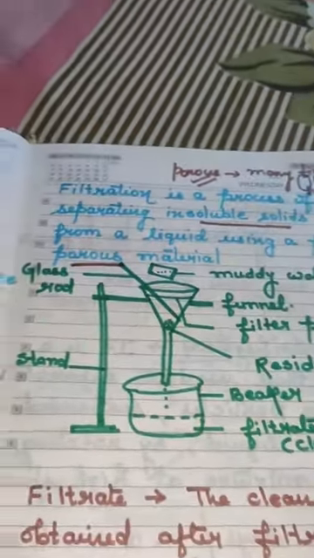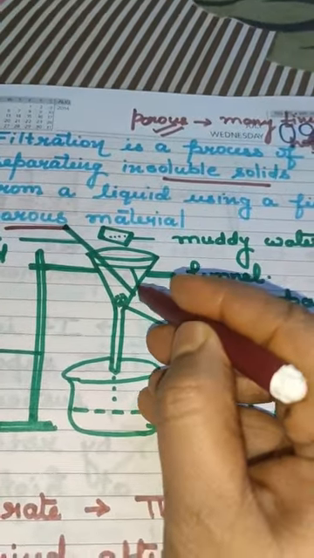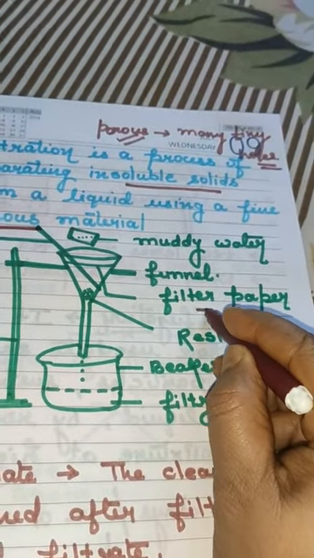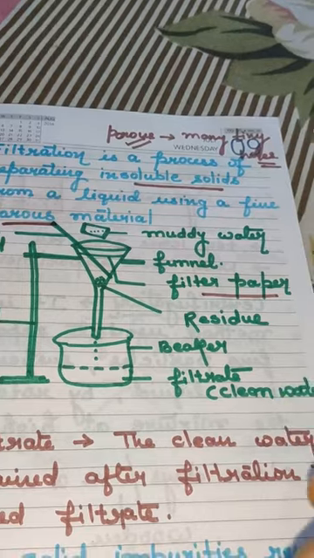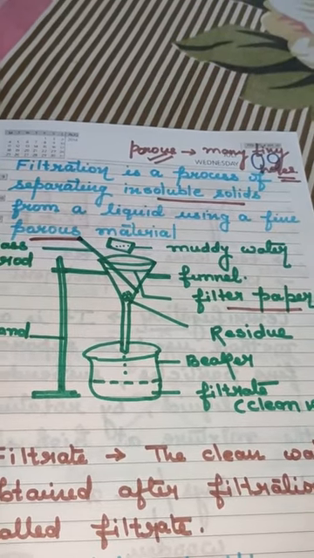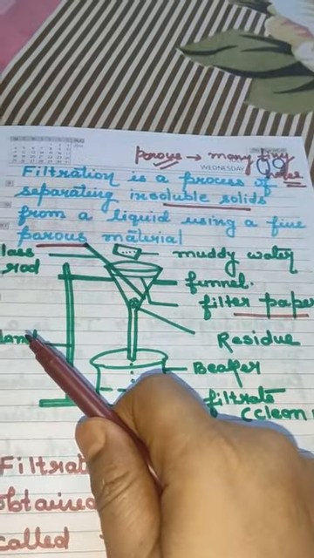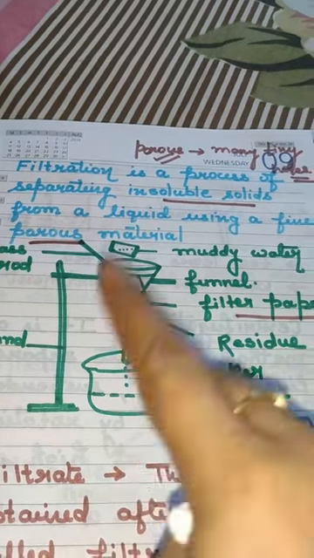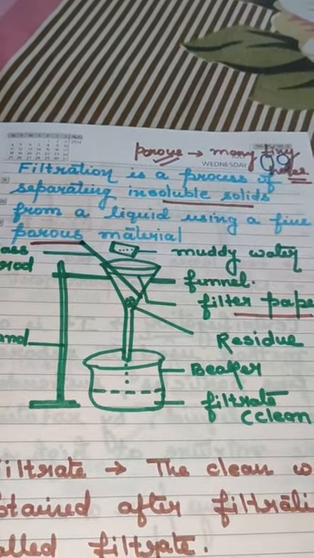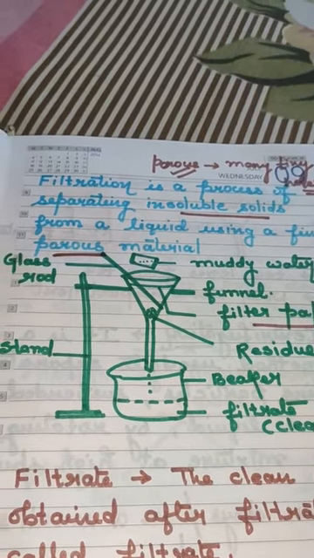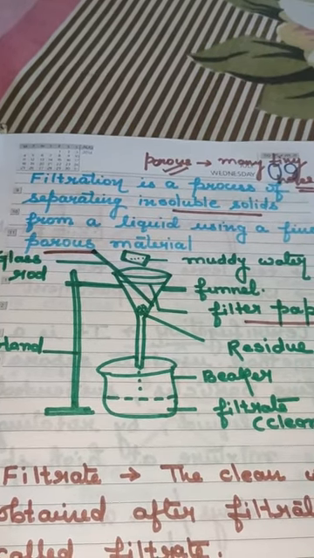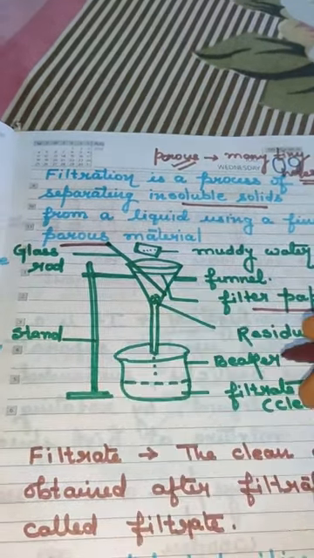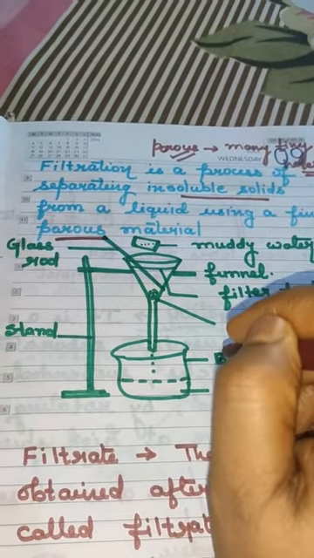Here I have drawn the method of filtration. You can see there is a funnel. Inside the funnel, a filter paper is placed. This filter paper you will get in your higher classes when you perform different practicals, especially in the chemistry lab. Okay, I'll show you two activities after the discussion of this filtration. One that we will use in our common household activity. Another one, as I do not have filter paper, but I'll try to make clear what I wanted to.